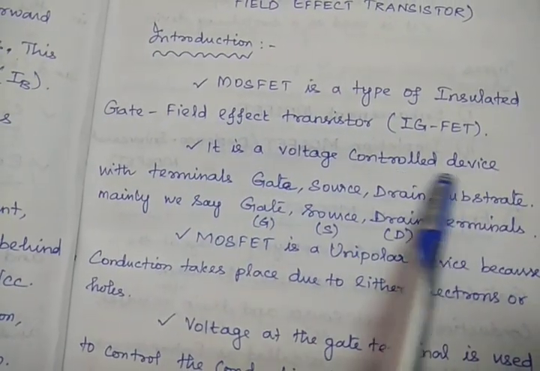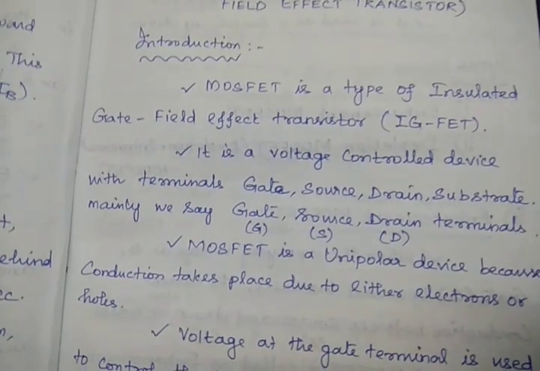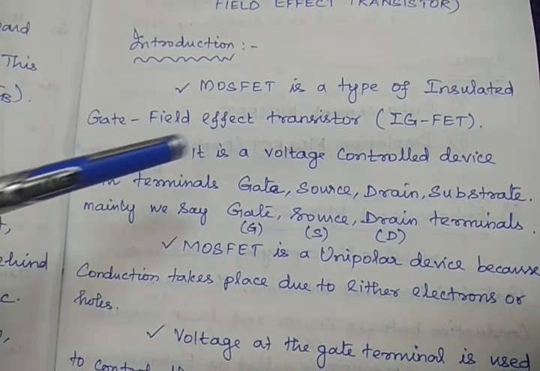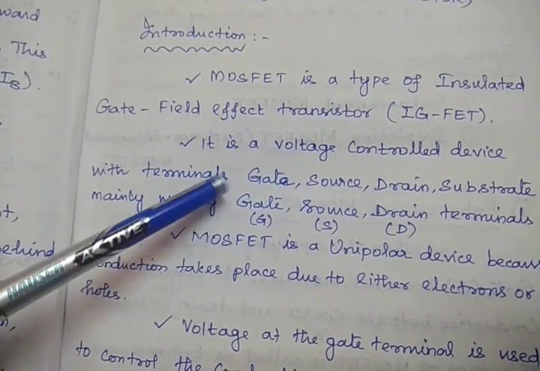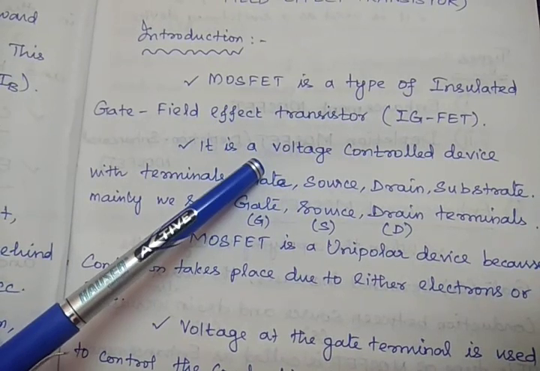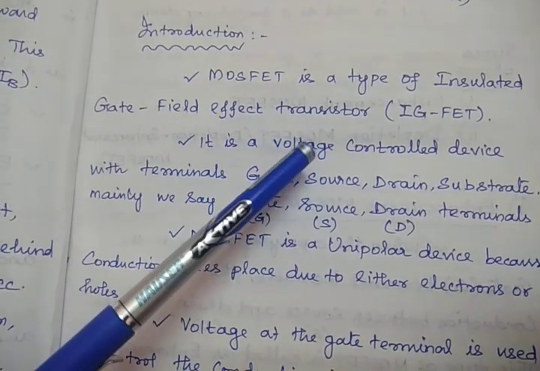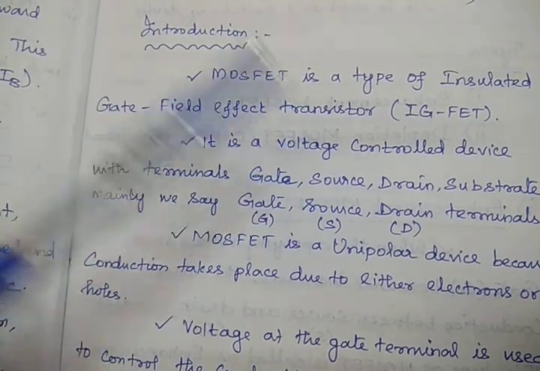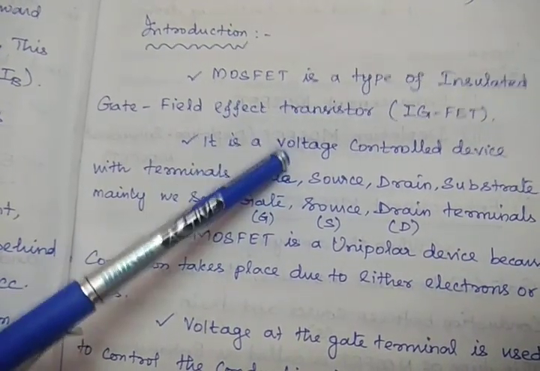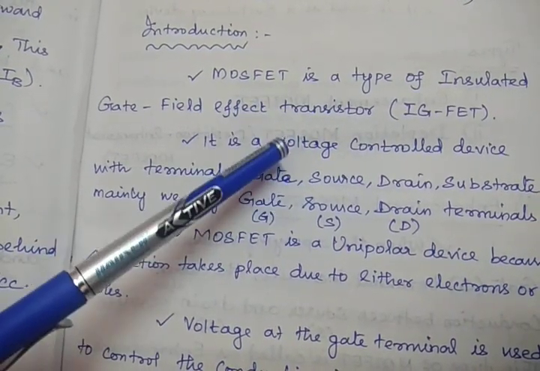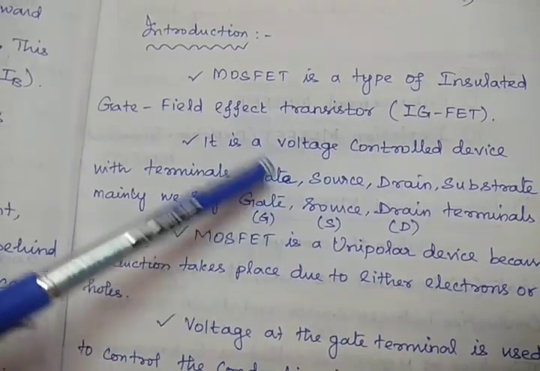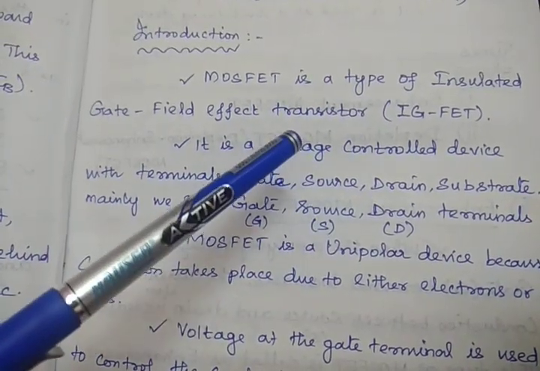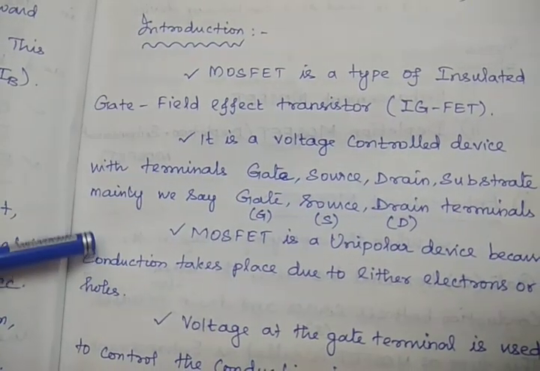And why is it called a voltage control device? See, we already discussed that BJT is a current control device because the output current is controlled by the input current. Here the output values can be controlled by the input voltage, which means gate voltage. That's why this device is called a voltage control device.